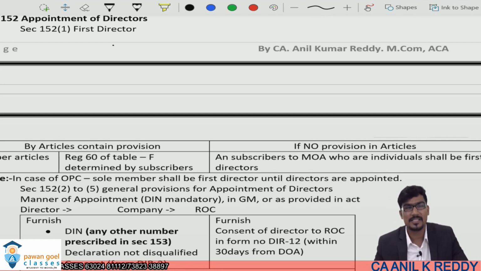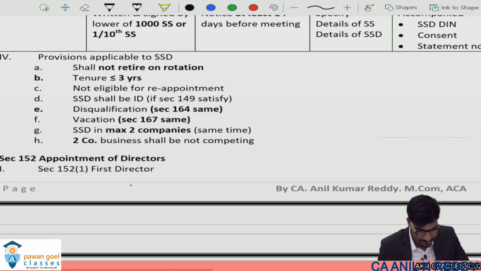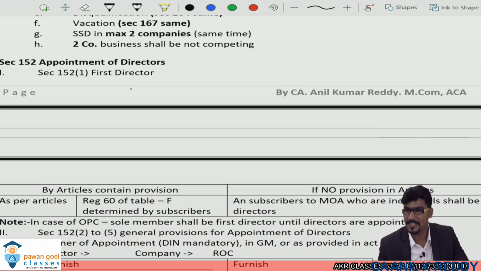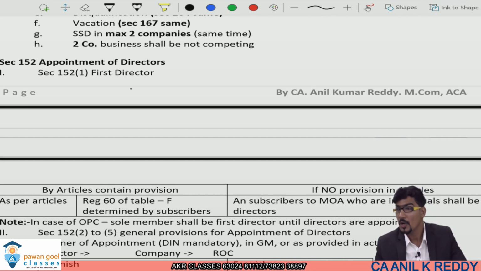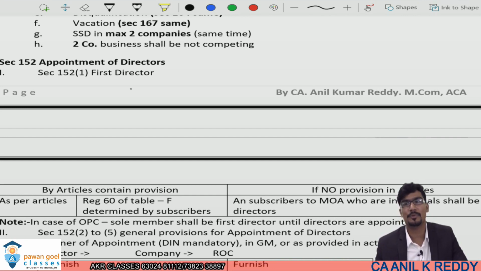If a person is not included as a first director in the articles of the company, who will be the first directors of the company? In such a case, every subscriber who is an individual. Why? Because anyone other than an individual cannot be appointed as a director, and subscribers can be other than individuals also.